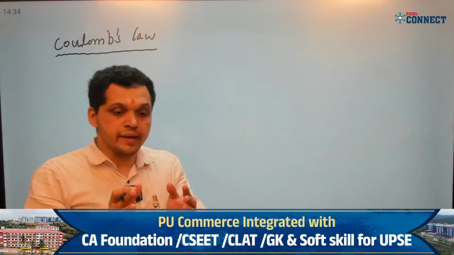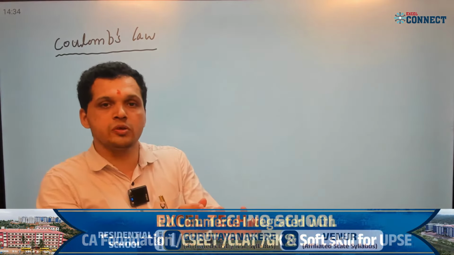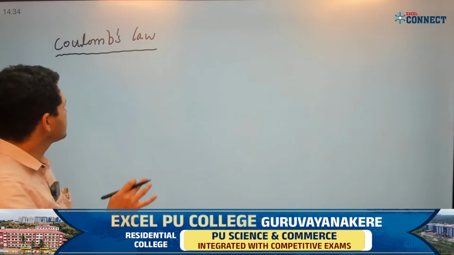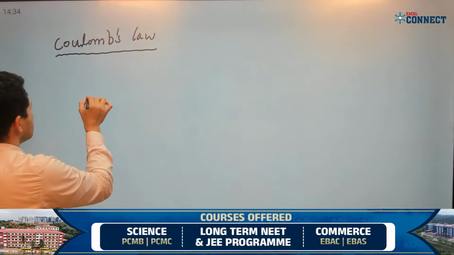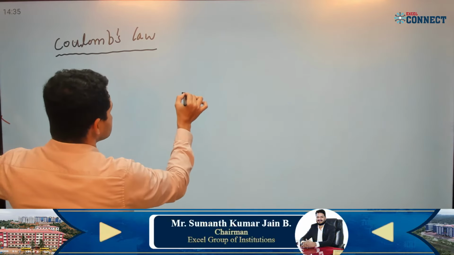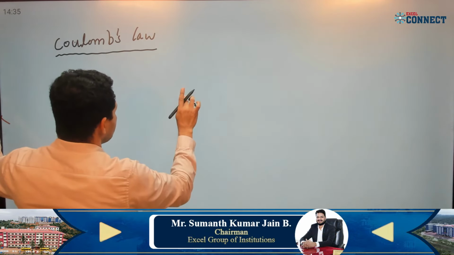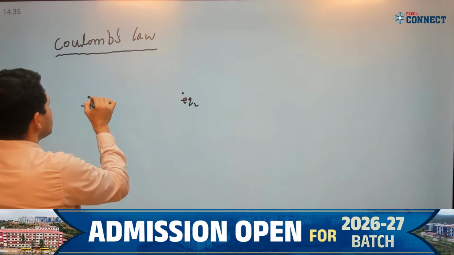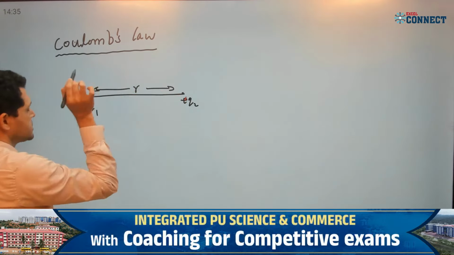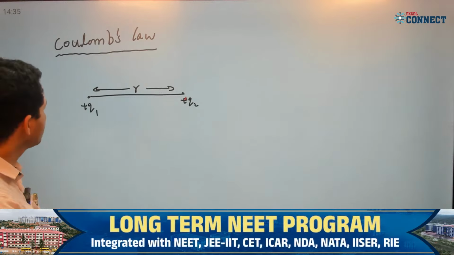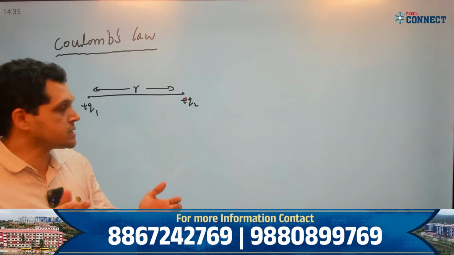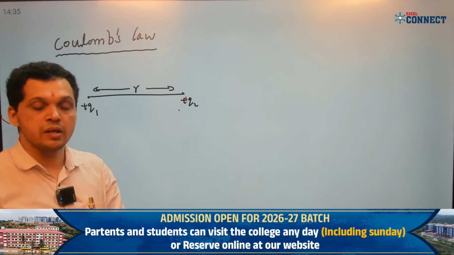This Coulomb's law explains the electrostatic force between two stationary point charges. If I take two stationary point charges, plus Q1 and another charge plus Q2, which are separated by a distance R, R is the distance of separation. Now I have to get the electrostatic force of repulsion here, plus Q that repel each other like charges.